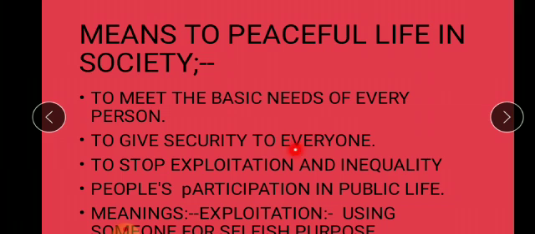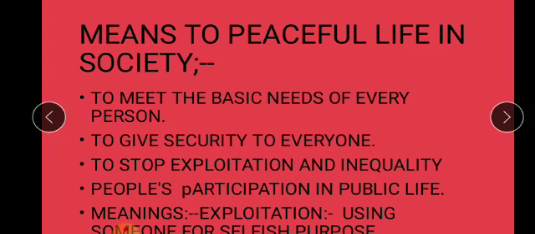To give security to everyone. If everyone is secured, if everyone will be safe, then there won't be any problems or disputes. To stop exploitation and inequality. Exploitation, when we use someone for our own selfish use, that is said to be exploitation. And inequality, when we don't treat people equally, when we don't give equal importance to anybody, that is called inequality.